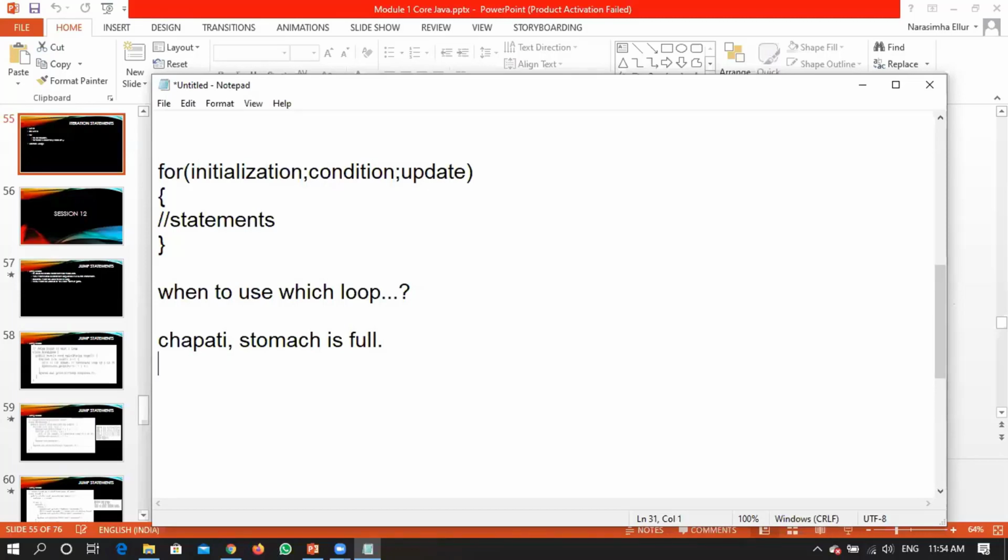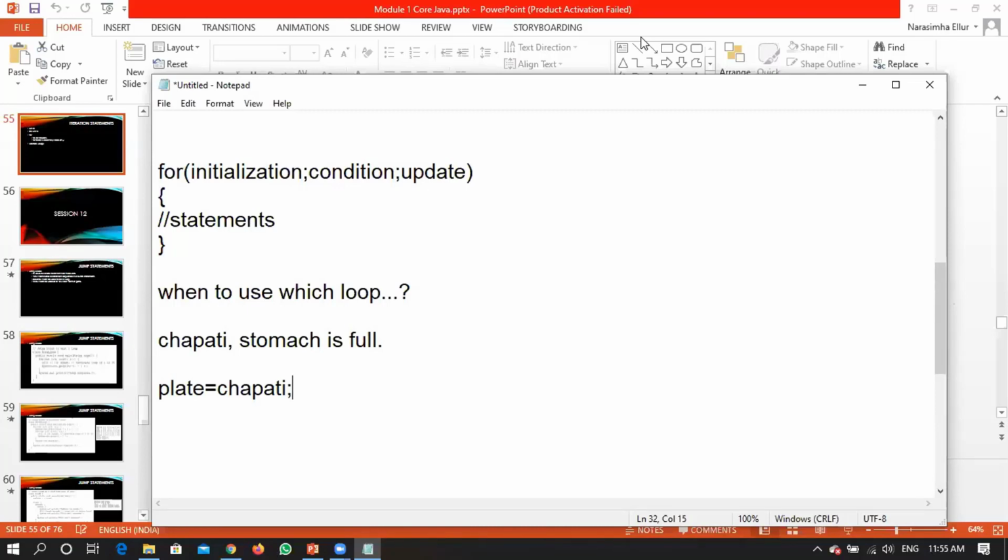Now, if you want me to write the looping part of this particular scenario, it will be something like this. When you start the process of eating, that particular chapati is in a plate. That is initialization. So now I will say something like the plate has been occupied with a chapati. This is not hard coding, this is coding just to understand what exactly is happening. You should be in a position to relate the things.